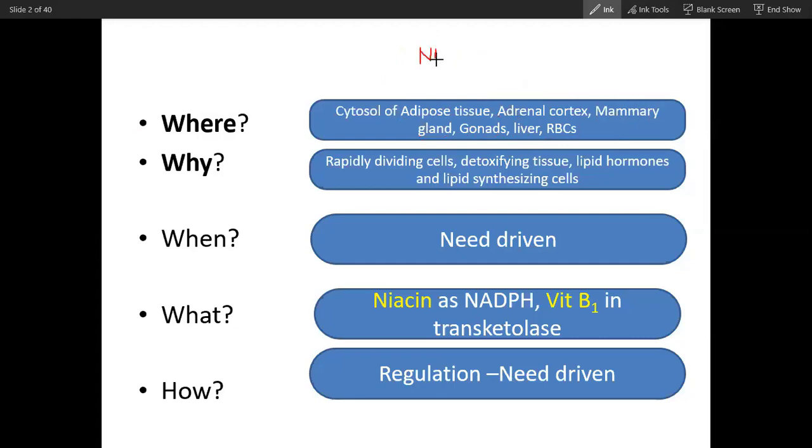So if you see all these tissues, the requirement of the pentose phosphate pathway is mainly because of NADPH. Did you understand now? Where does it happen? Why does it happen? It happens in dividing cells, because dividing cells require DNA, and DNA synthesis requires this also.